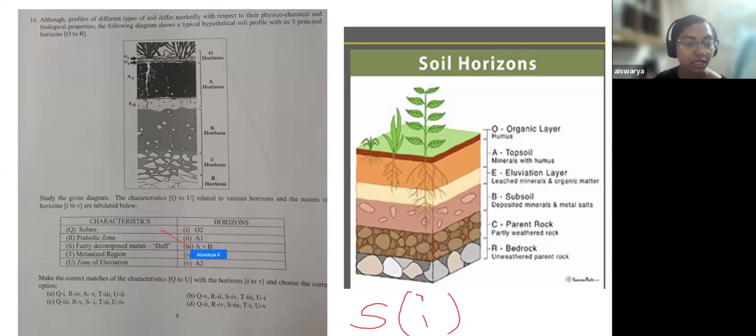Then it is the Podzolic zone. Podzolic zone, you will find in the A2 region. That is the zone of eluviation, A2 region here. Then fairly decomposed matter, which layer will you find it in? It will be in the O2 region, 1. Then the melanized region, it is A1. Then the zone of eluviation, you will find in the A horizon in general.